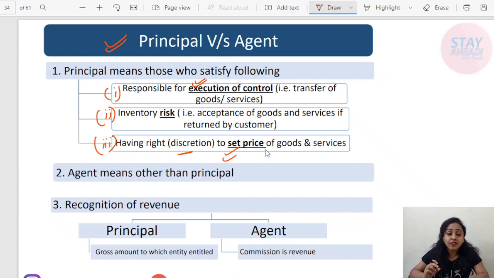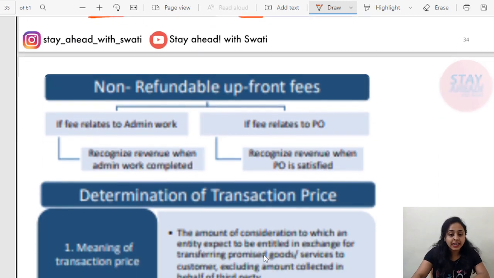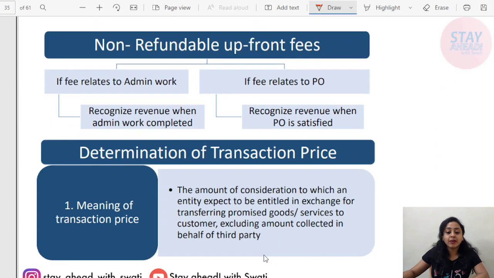So now the revenue that will be recorded in the agent's books will be only rupees 1000. So here a big point is that for principal you need to record the gross amount as revenue, whereas for agent you are required to record only commission as the revenue.